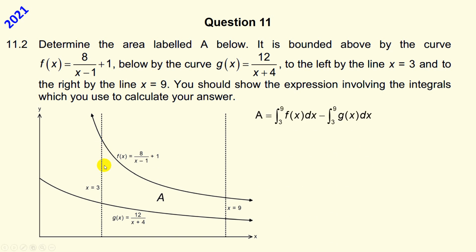Now, this area here is going to be the area under the top one minus the area under the bottom one. So that's the integral from 3 to 9 of that function dx minus the integral from 3 to 9 of that function dx. Because they're both integrals from 3 to 9, I can combine them into a single integral.